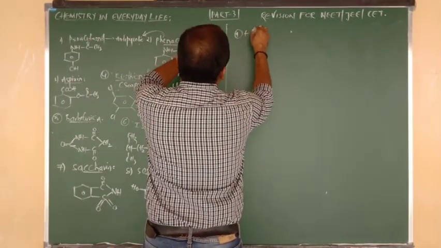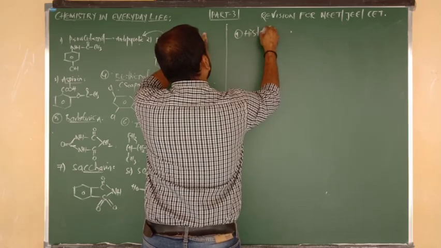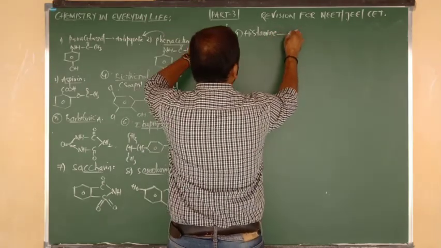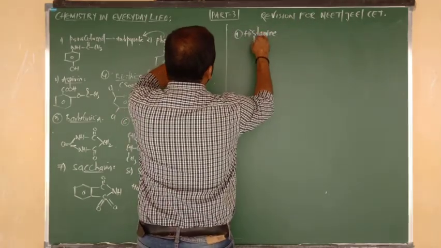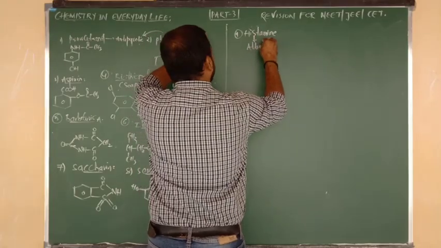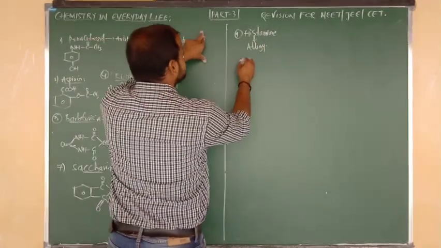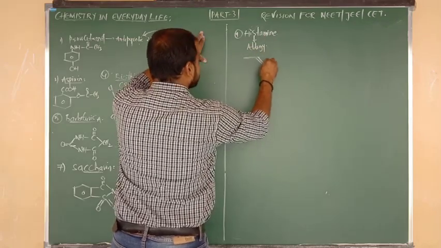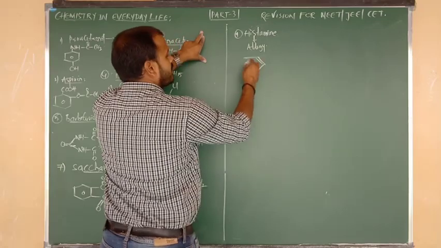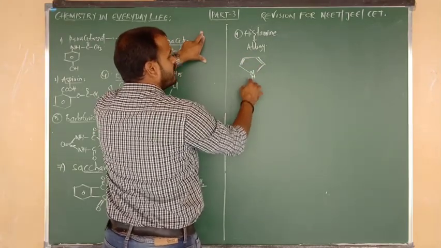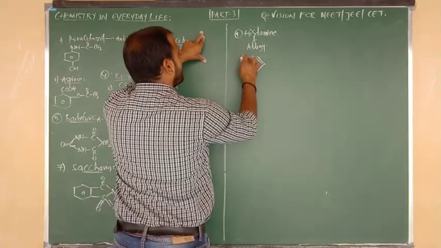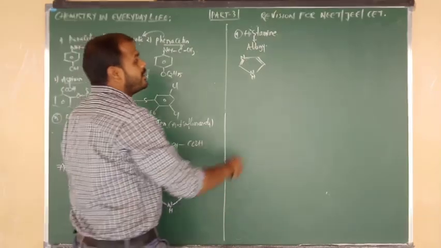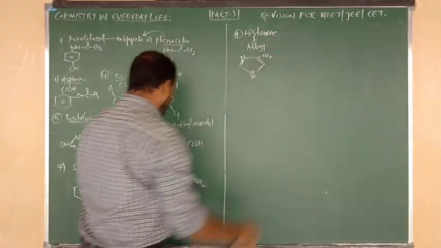Next, let us continue. Here I am going to write another example. This is nothing but histamine. Of course, histamine is not a medicine. Histamine is the chemical which is responsible for causing allergy. So what is the structure of histamine? It is a 5-membered ring. Here in the interior, 2 pi bonds will be there. Below the plane, it is connected to NH. And here also we have to write one more nitrogen atom. This is the structure of what, beta? Histamine.